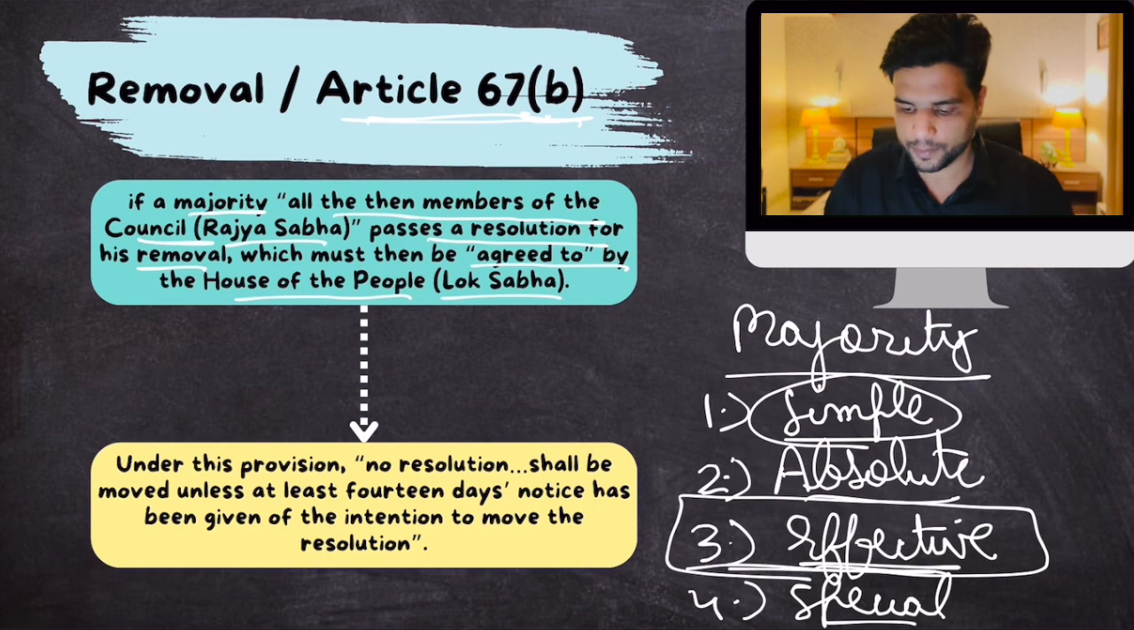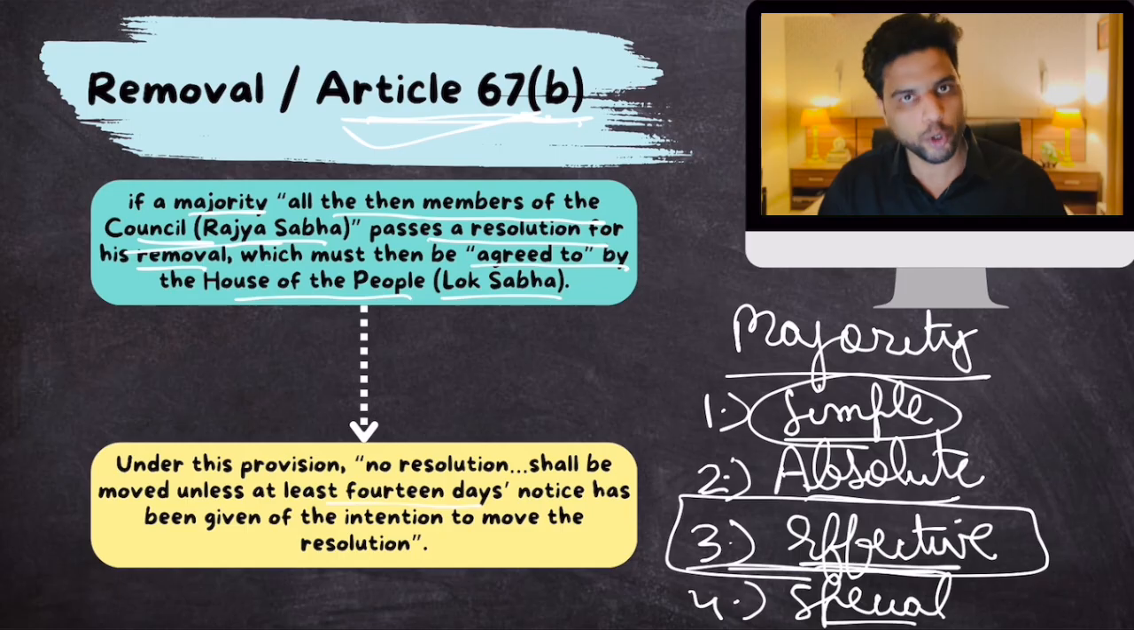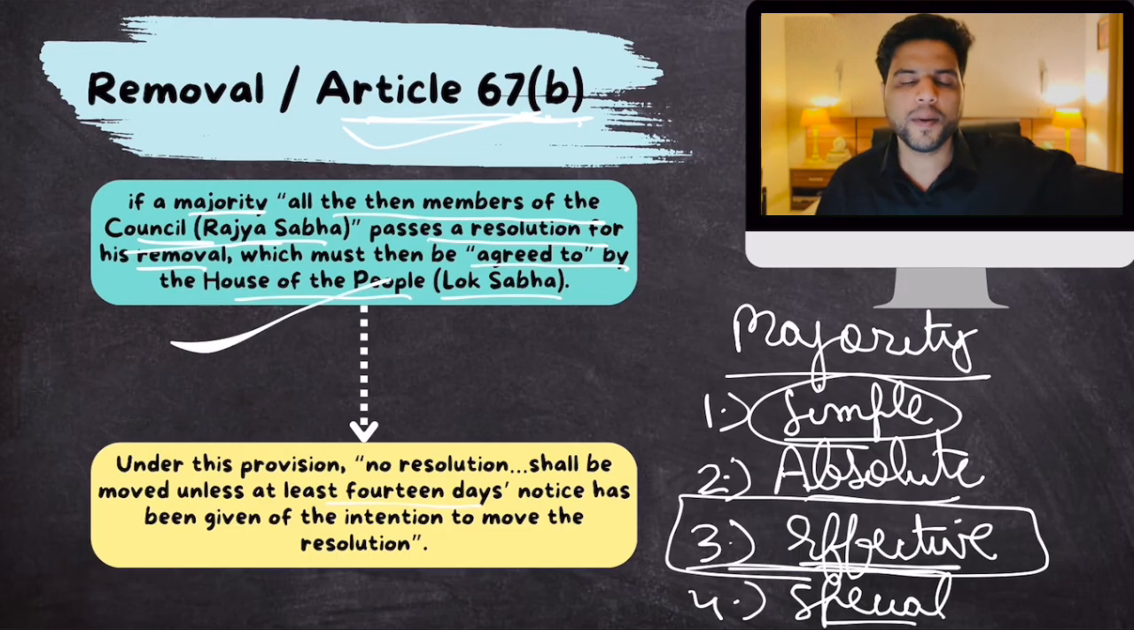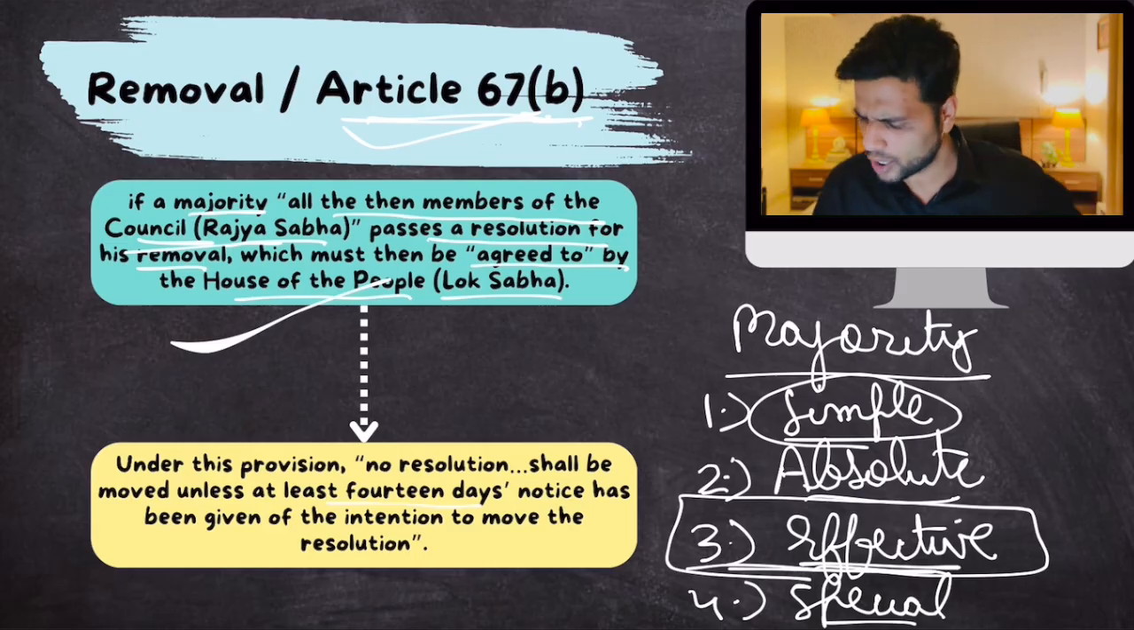One more thing is written. Okay. It says that no resolution for the removal of vice president shall be passed or shall be initiated unless a 14-day notice has been given. So if you want to pass this resolution, first you have to give a notice of 14 days. Then after 14 days, this resolution is admitted, put to vote, and if there is effective majority, he is removed. Okay. And plus it needs to be agreed to by Lok Sabha also. Clear? That's all you need to know as far as this topic is concerned.